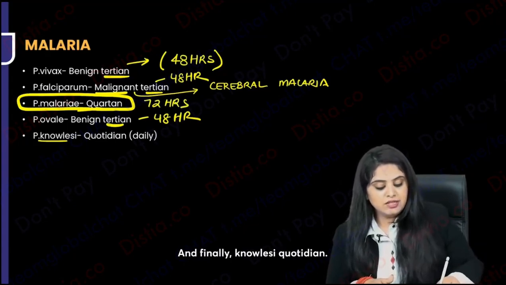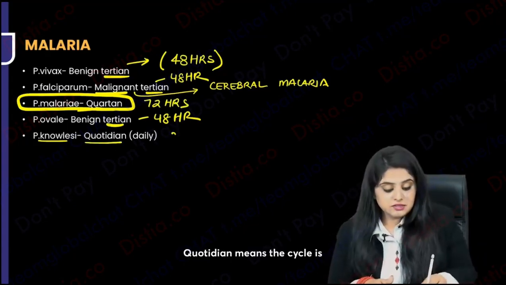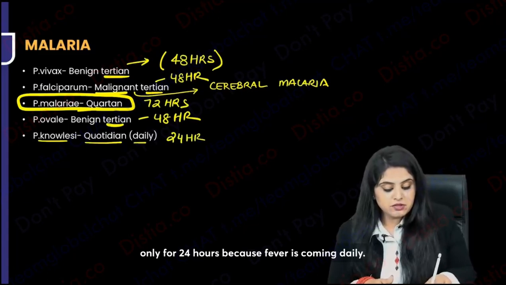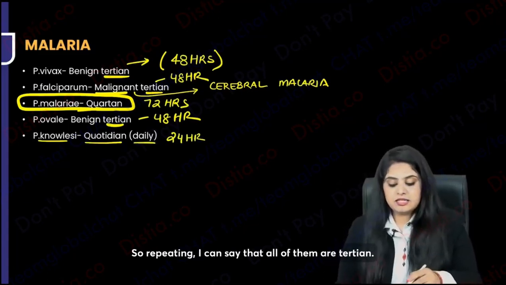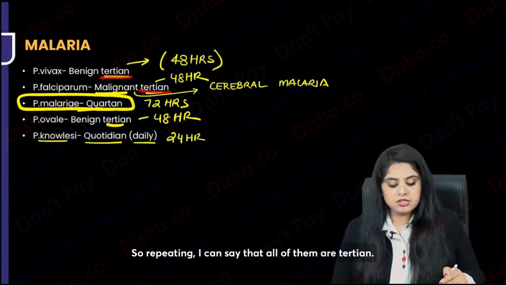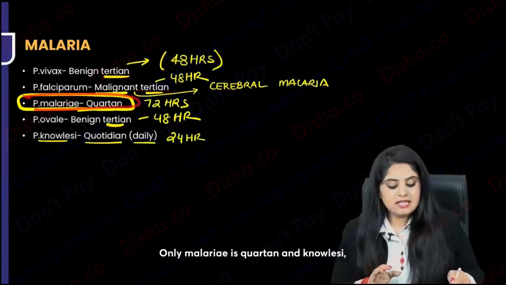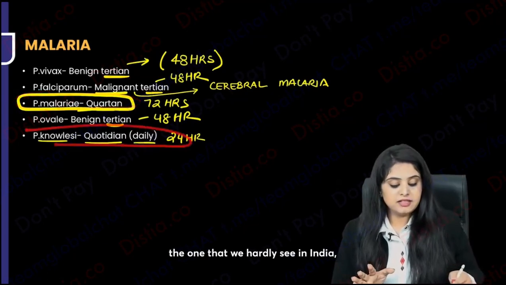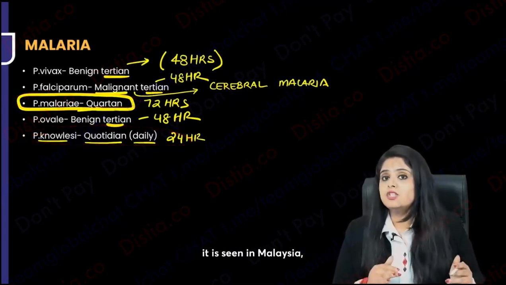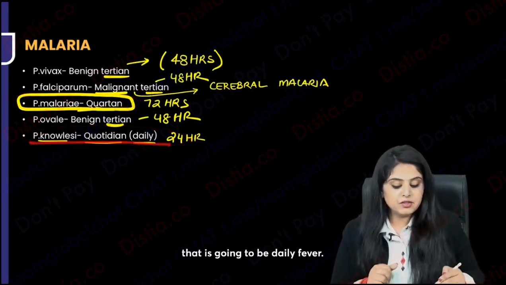And finally, Knowlesi is quotidian. Quotidian means the cycle is only for 24 hours because fever is coming daily. So repeating, all of them are tertian. Tertian means 3rd day fever, after 48 hours. Only Malariae is quartan, and Knowlesi, the one that we hardly see in India, it is seen in Malaysia. I'll talk about it in the end. That is going to be daily fever.